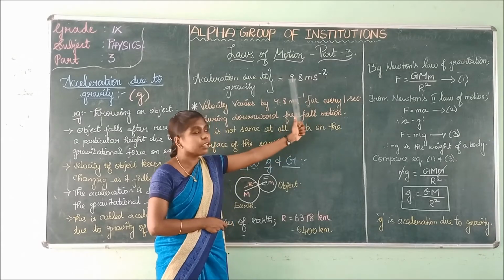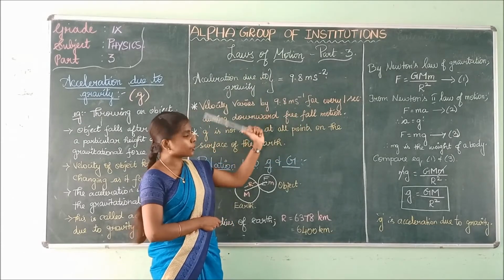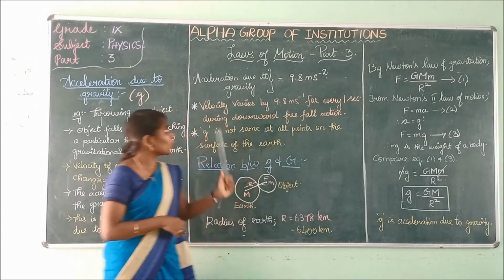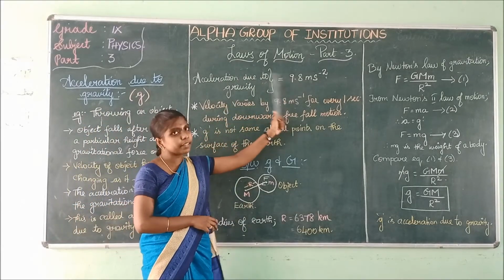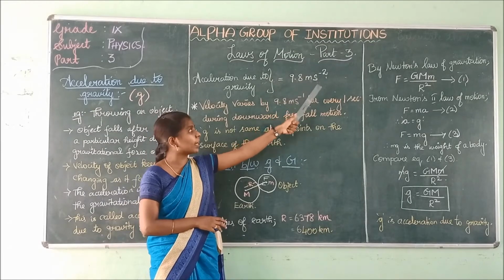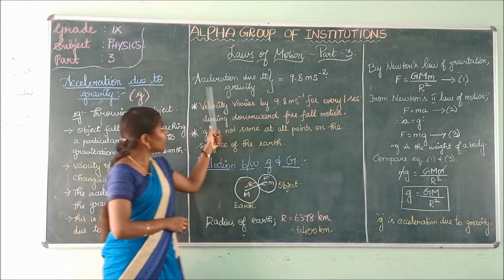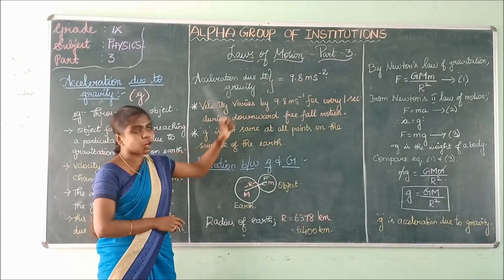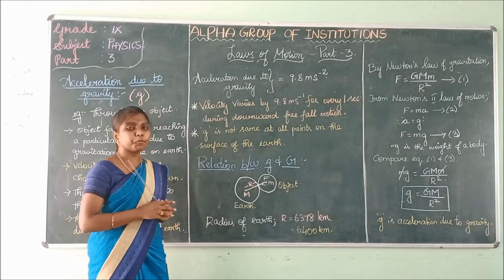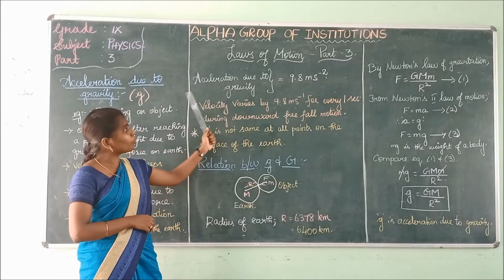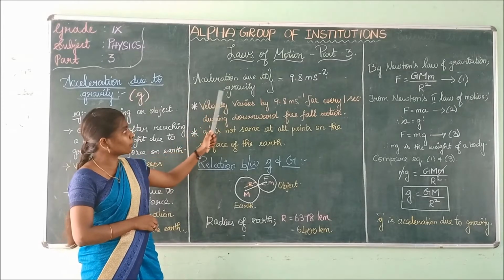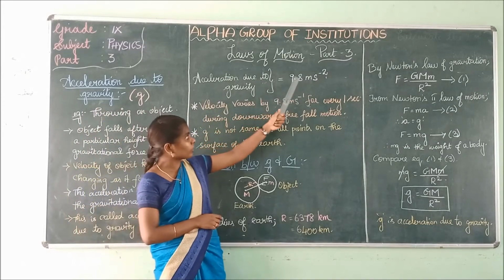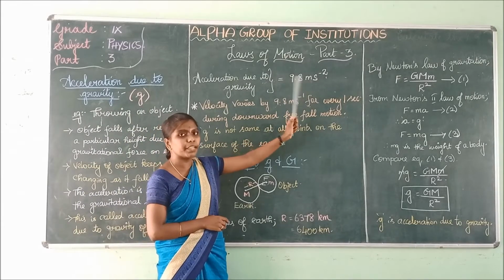Remember this value. It will help you in solving the problems. Don't forget. The value for acceleration due to gravity is 9.8 meter second power minus 2.